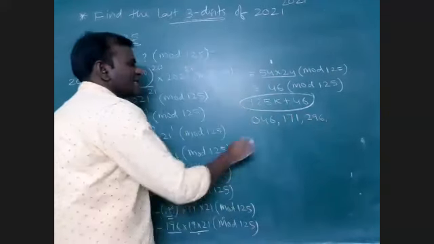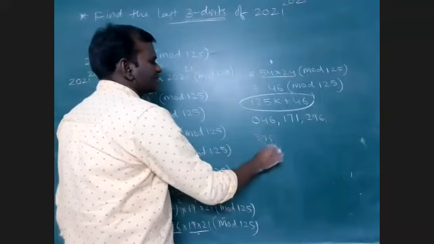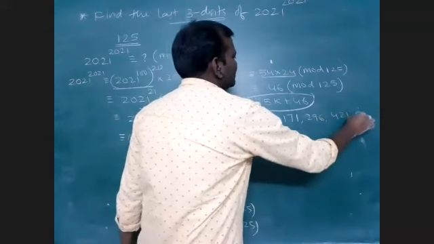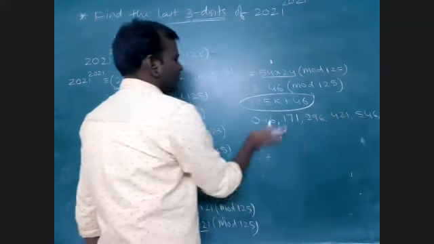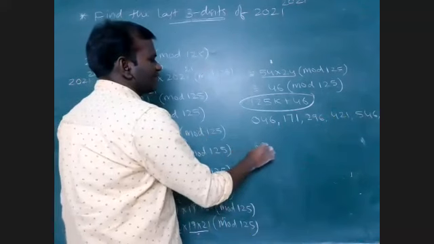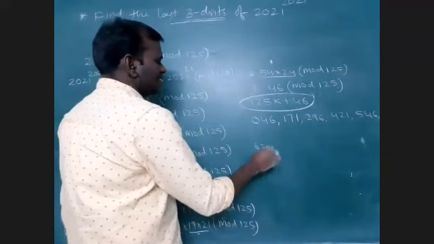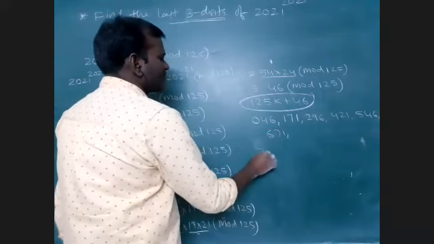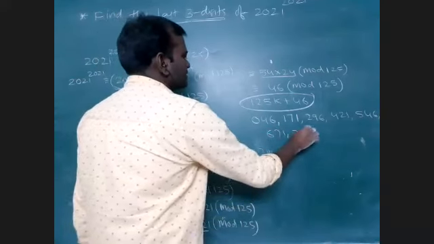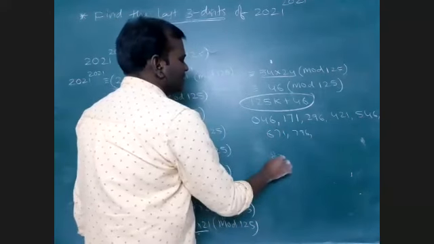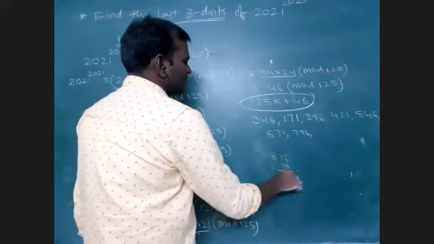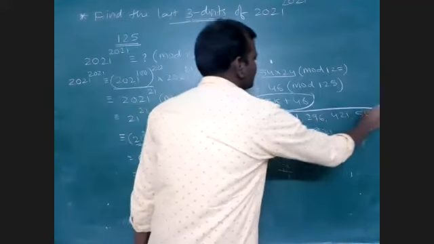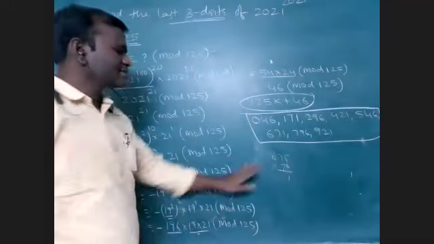If k is equal to 3, 375 plus 46 is 421. Then 546. Next 625 plus 46 is 671. Then 750 plus 46 is 796. 875 plus 46 is 921. These are the possible numbers for the last 3 digits.